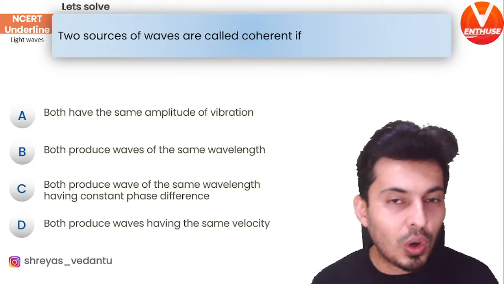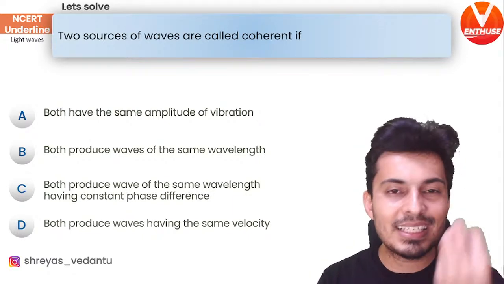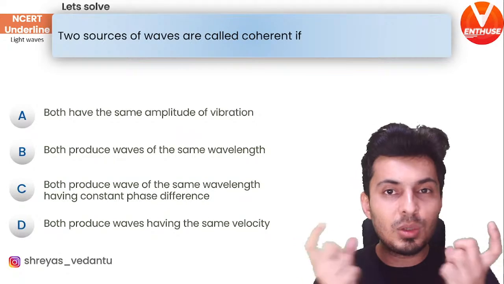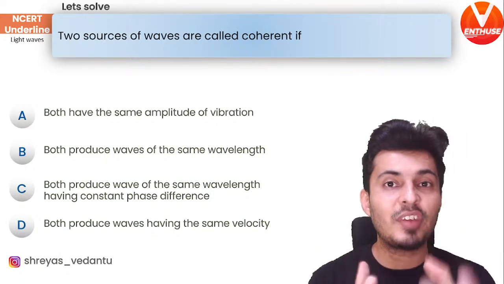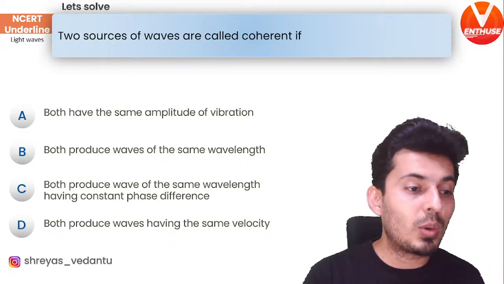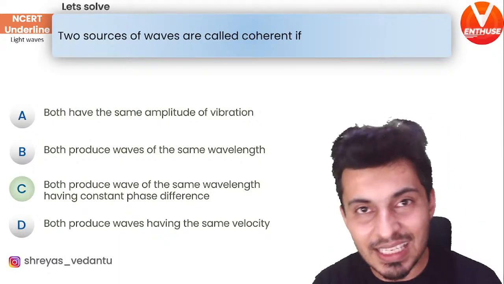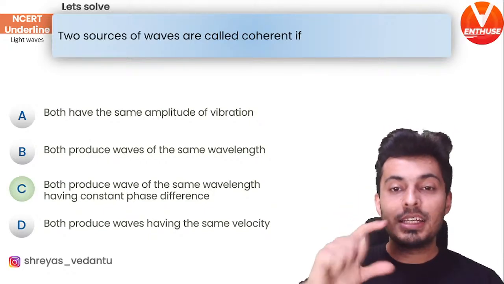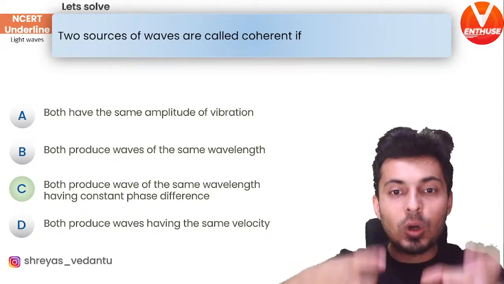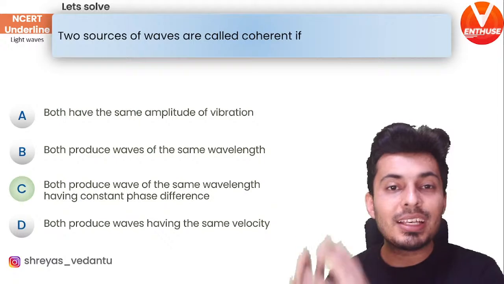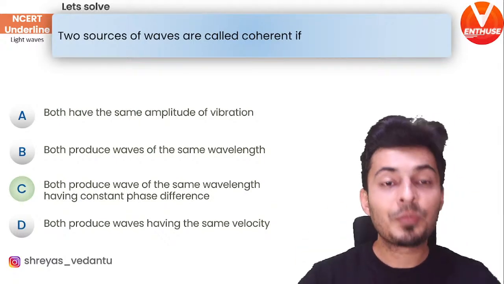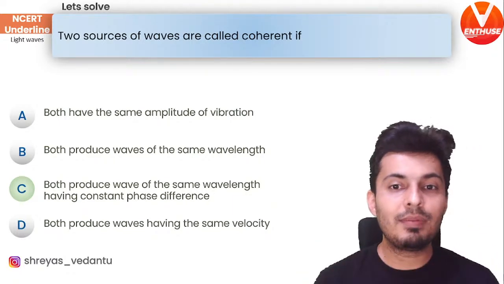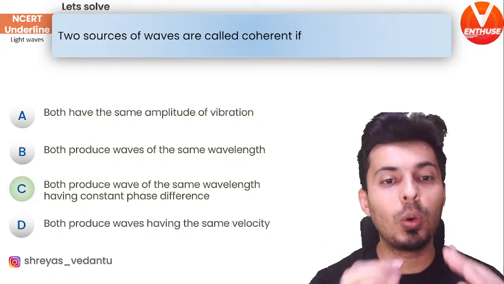Two sources are called coherent. Coherent means they must be in sync. And if they are in sync, you need to know the relationship between each other. That means they need to have the same wavelength, and the same phase difference, which is maintained throughout time. Hence, the correct answer is option C. When their phase difference is constant, there is no change in the phase difference, it's always maintained. Then you can judge what kind of interference will be produced, you can predict what is going to happen. That predictable nature is only given when the sources are coherent.